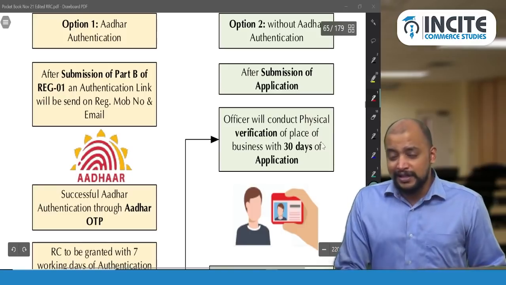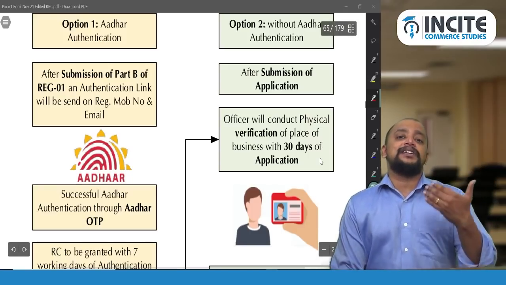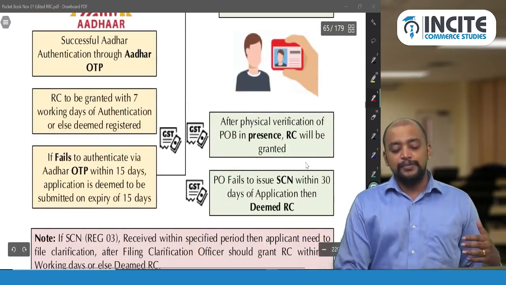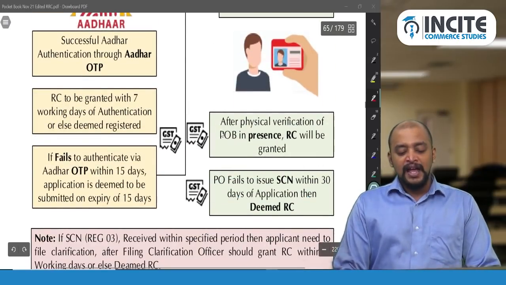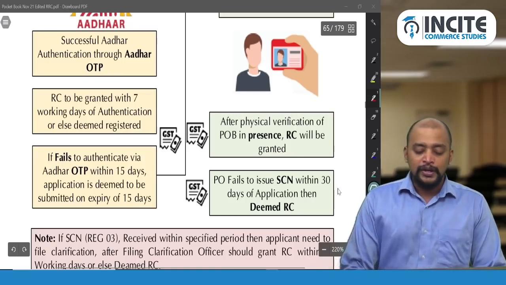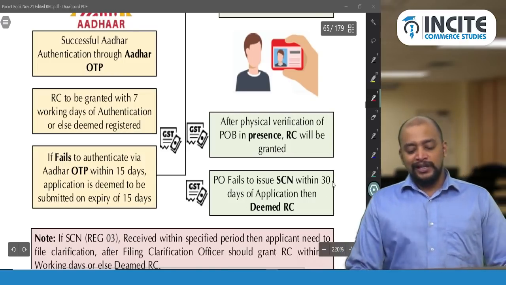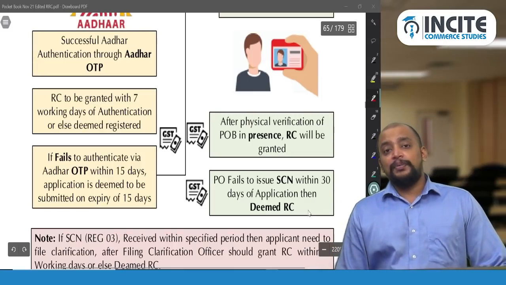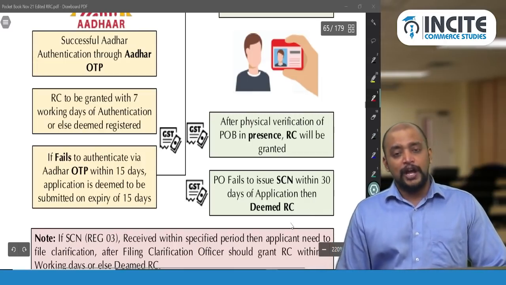Suppose the officer does not complete the physical verification and grant the registration certificate within 30 days, then the registration is deemed to have been granted. After physical verification of place of business, the registration certificate will be granted. Failure to issue notice or grant registration within 30 days of application, then deemed to have been registered.